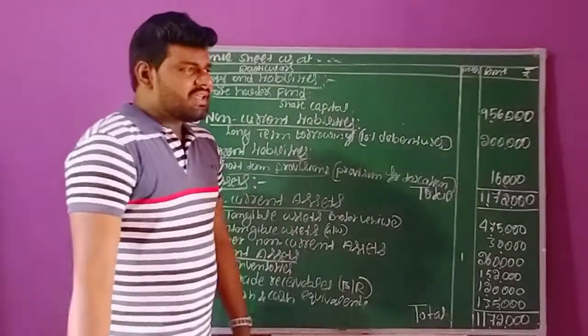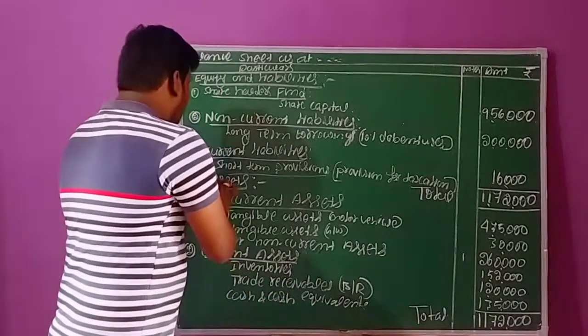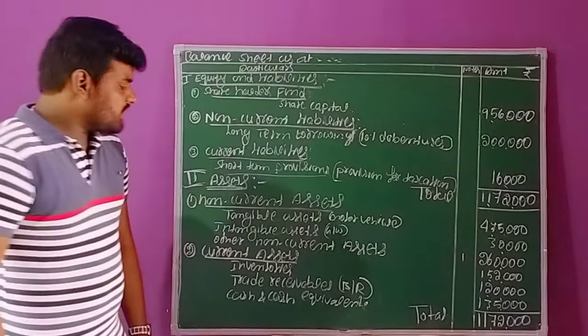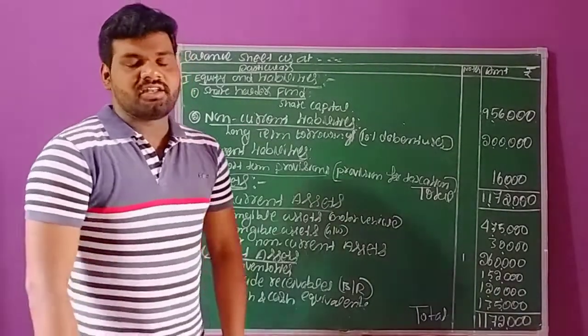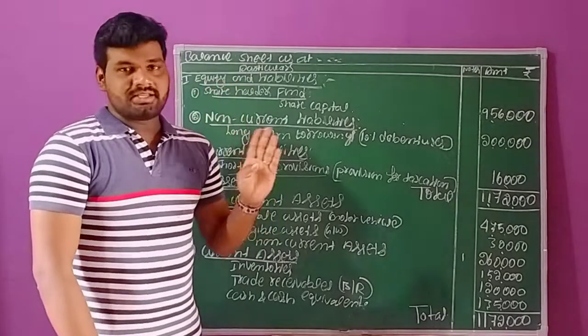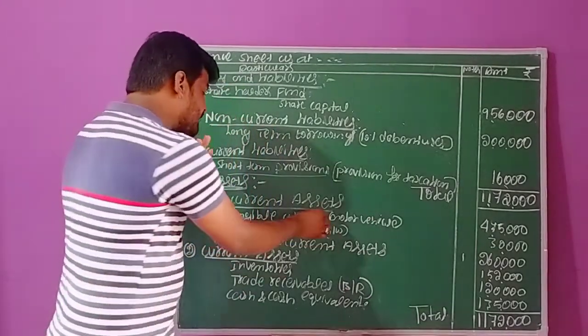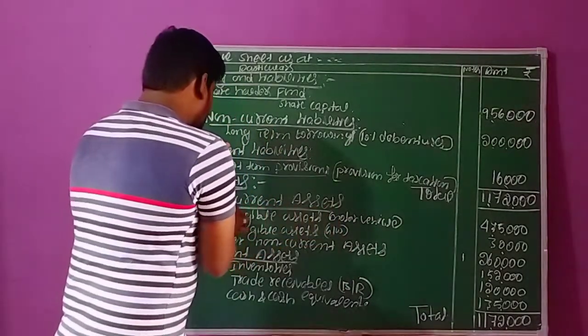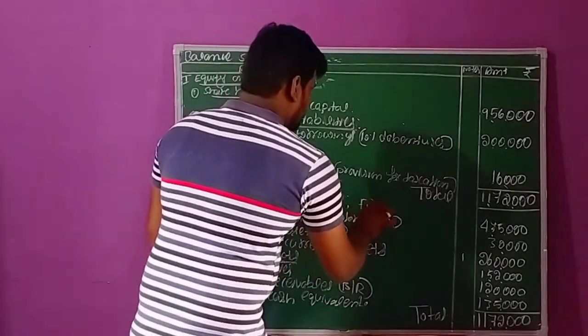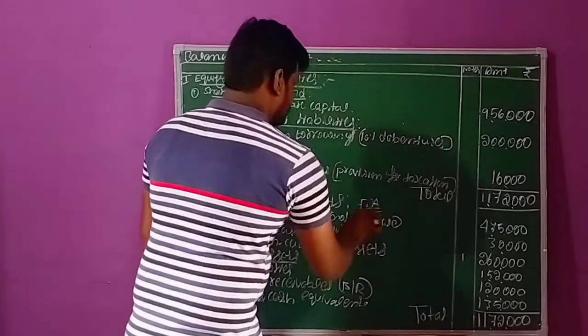On the other hand, the next headline is assets. First of all, assets broadly we can classify into two categories, namely non-current assets and current assets. The first one is non-current assets. Under non-current assets we can record fixed assets.